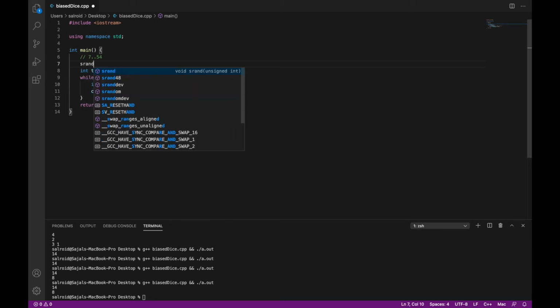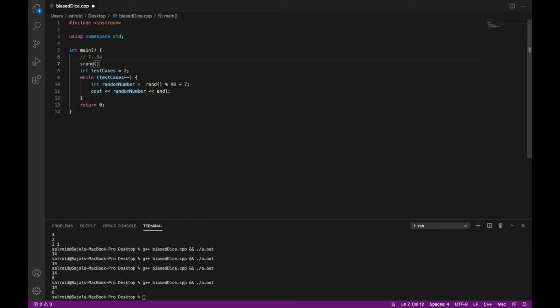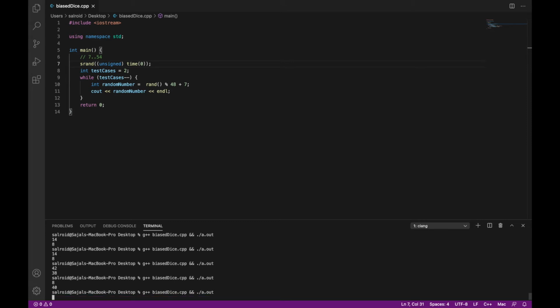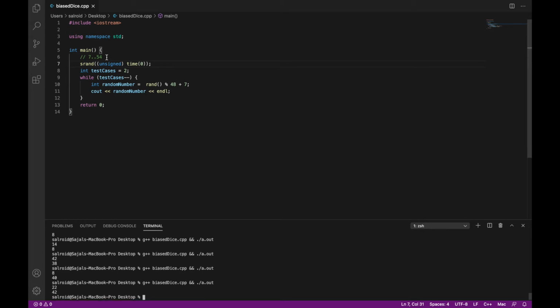Also, you can use a srand function and we'll say that it is unsigned. So you can directly pass a null value or something like that. It's better to use a time variable because time will be changing every time. So we'll use this and we'll try to run the code and see whether we are getting a random value every time or not. So we are getting a random value. That's good.